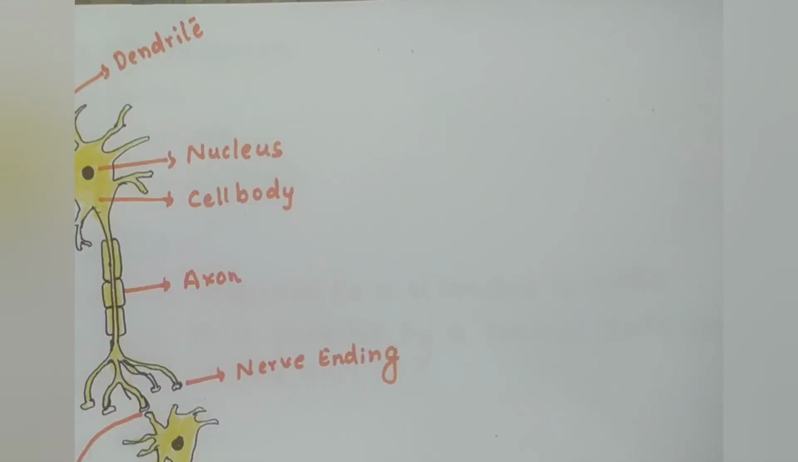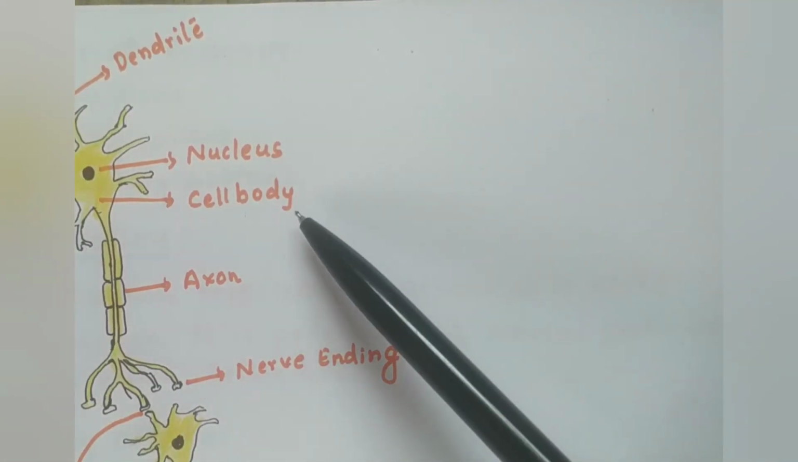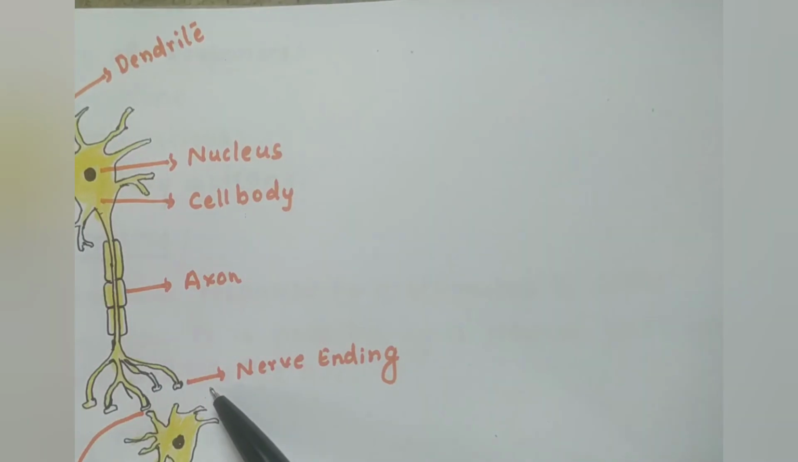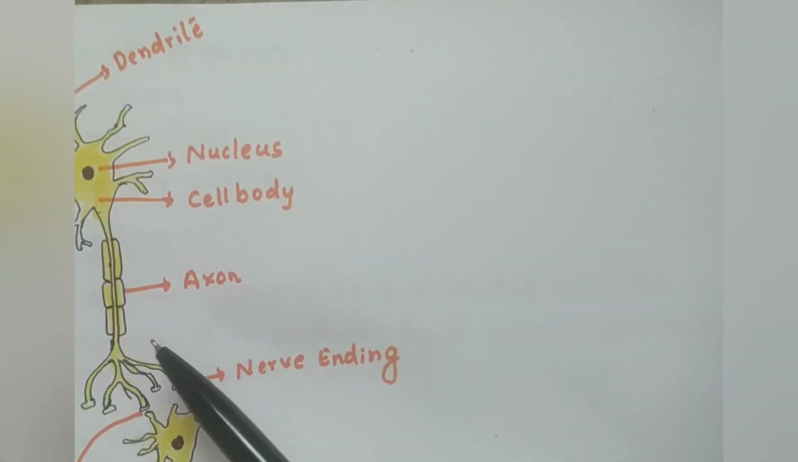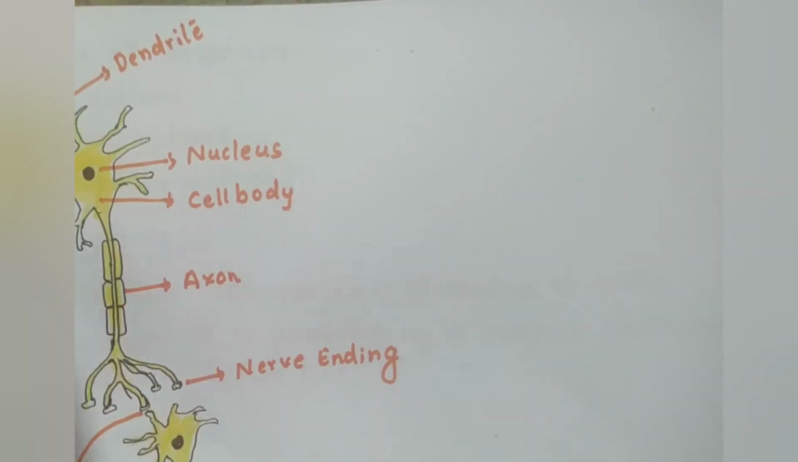Next, let us learn how the message passes in our nerves. The nervous system is completely made up of neurons or nerve cells. Each of the nerve cells looks like this. It consists of a dendrite, nucleus, cell body, axon and nerve ending. These are the parts of a nerve cell. So, the nerve cell can be said to be the building block of the nervous system. The whole nervous system is made up of these kinds of cells.